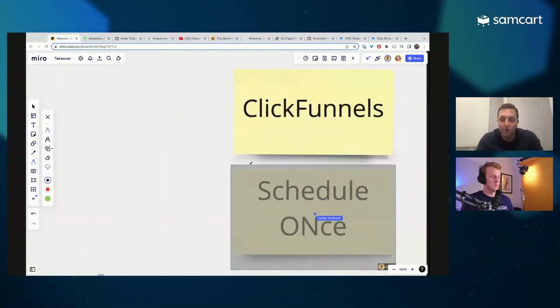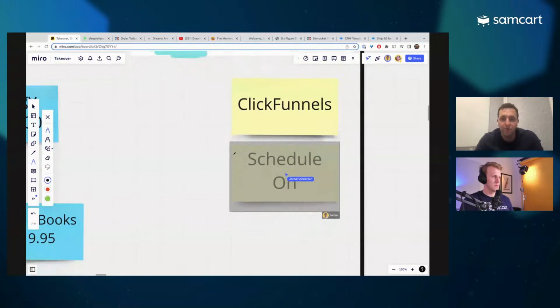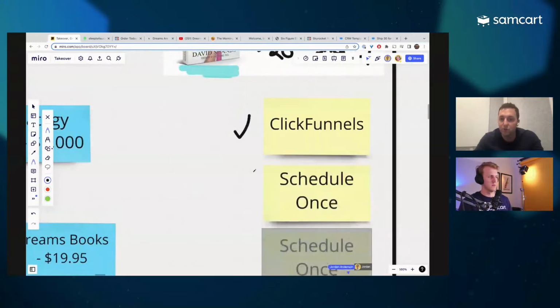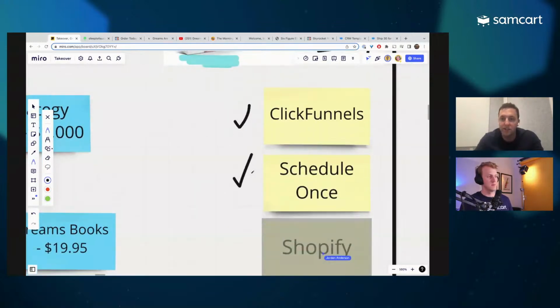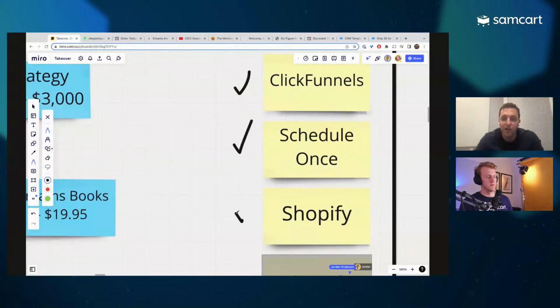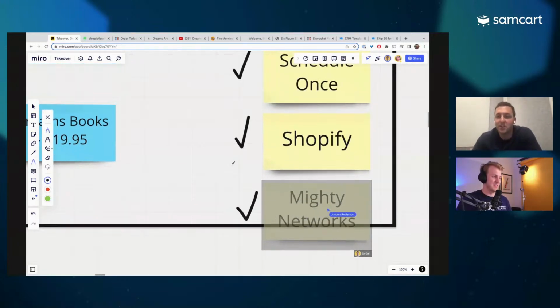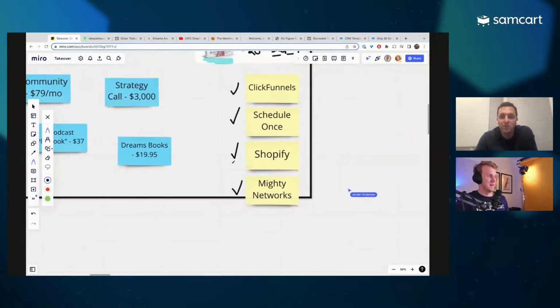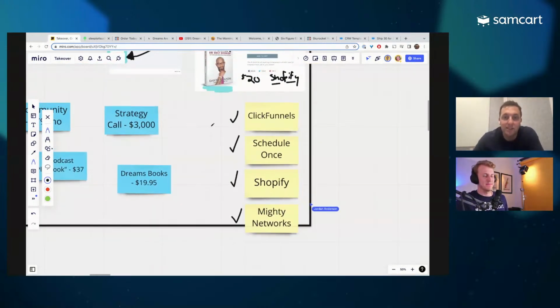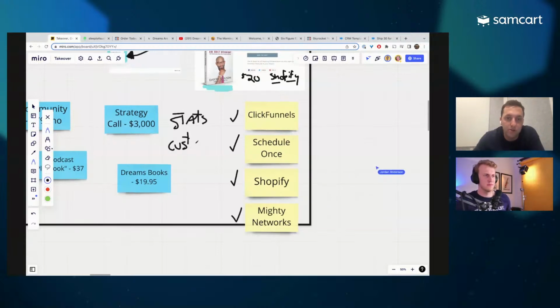But at the end of the day, we're now looking at a situation where he has ClickFunnels over here selling one thing. He's got Schedule Once selling his strategy calls. He's got Shopify selling his books, and he's got, whatever that other one was, Mighty Networks, selling his community. You know what I mean? And so what does this turn into? Well, guys, listen, that's 4 different places to check your stats, right? That's 4 different places to serve customer support, right?